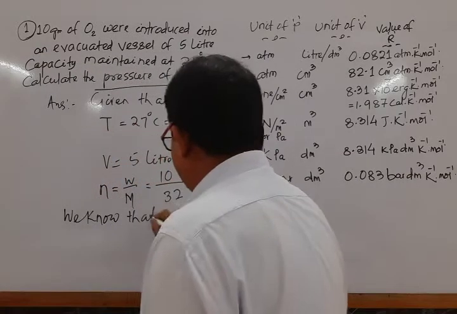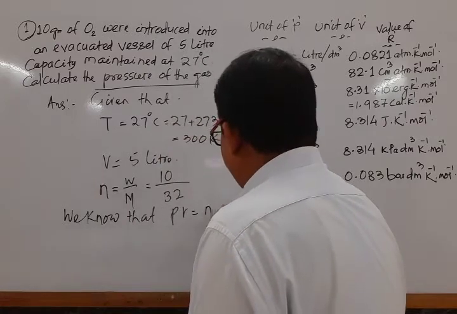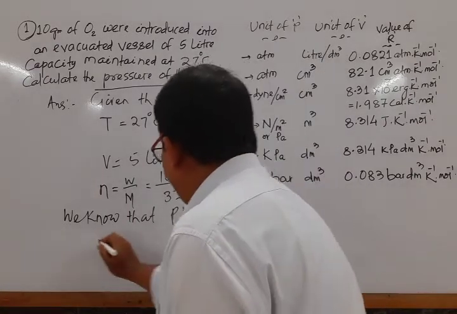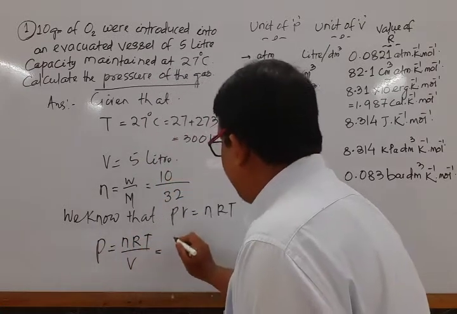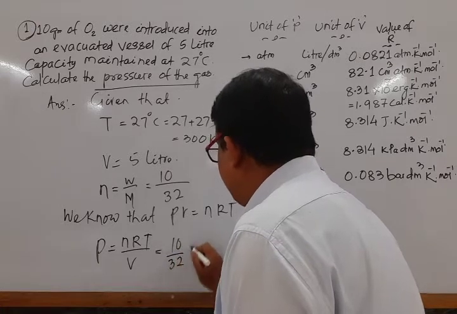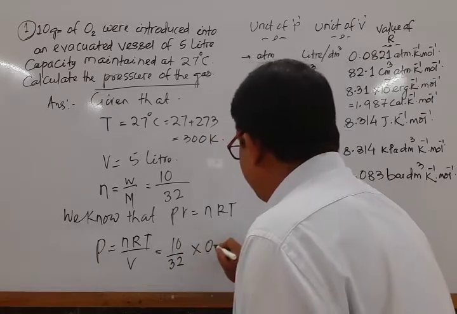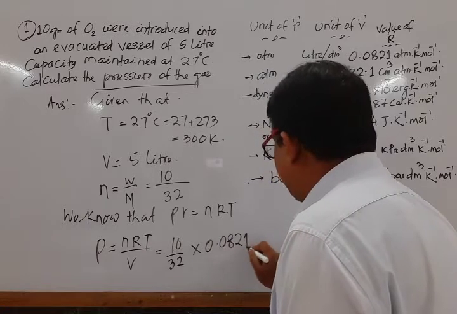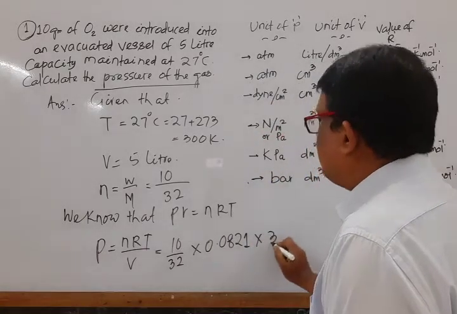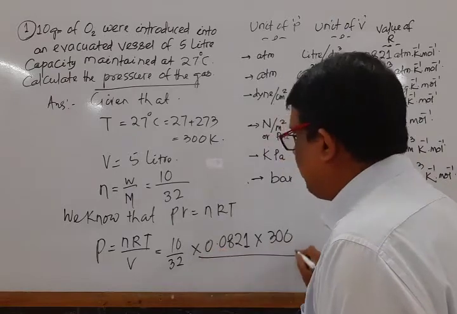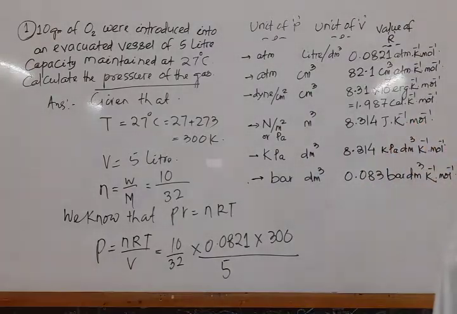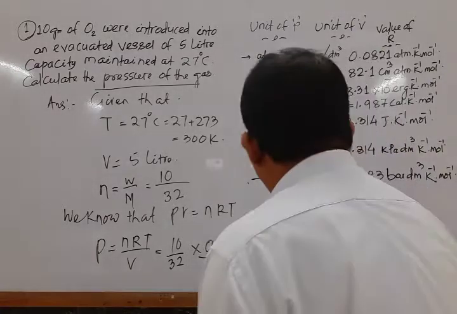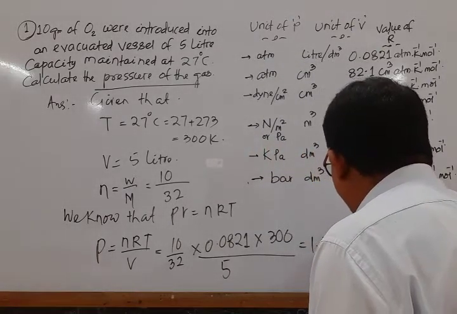We know that the relation is PV is equal to nRT. Our aim is to calculate P. P is equal to nRT by V. Putting this value, n means 10 by 32 into R. R is equal to 0.0821 into T. T is equal to 300 divided by V. V is equal to 5. Mark that. On solving this, the expected answer is equal to 1.54 atmospheric pressure. This is equal to 1.54 atm.